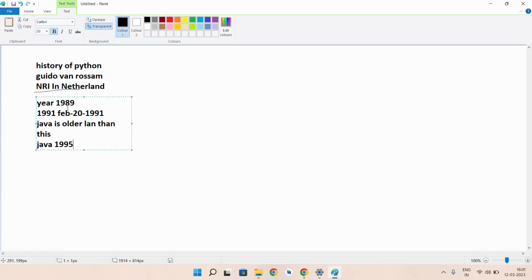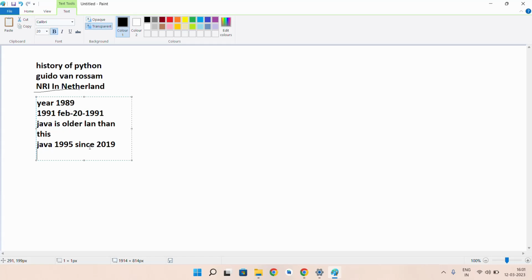People think Python is a new programming language because we did not talk about Python previously, but since 2019 Python became so much popular. That is the reason why people started to think Python is a new programming language, but the answer is no. It was created earlier than Java.